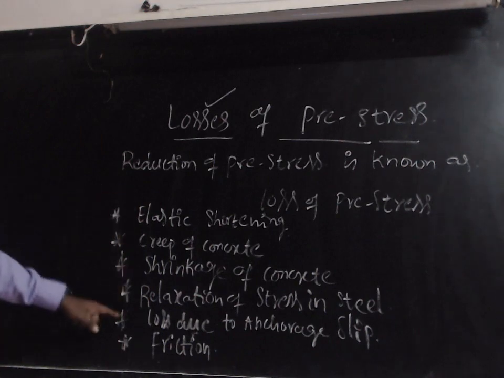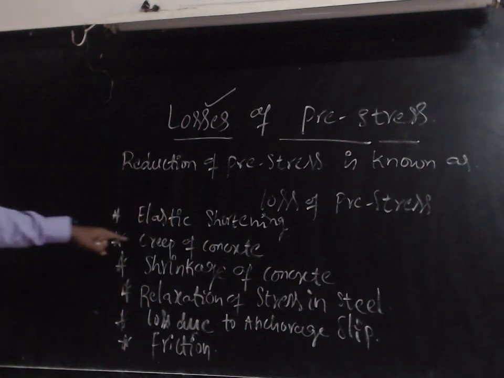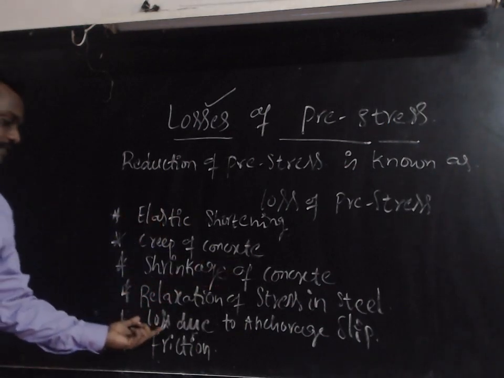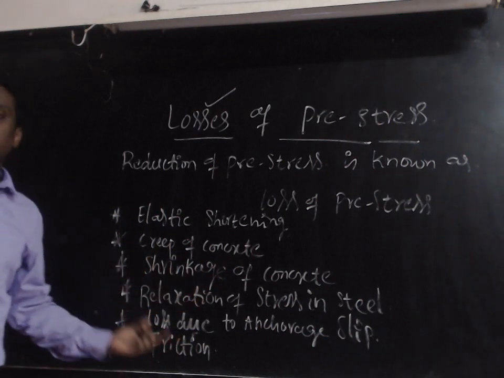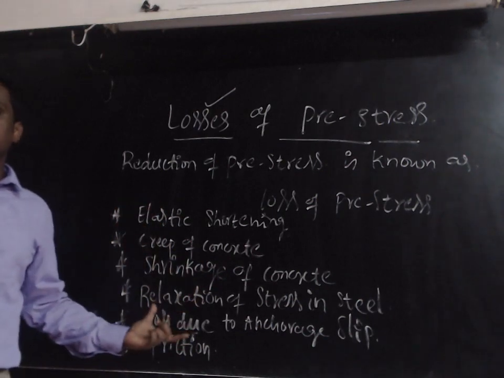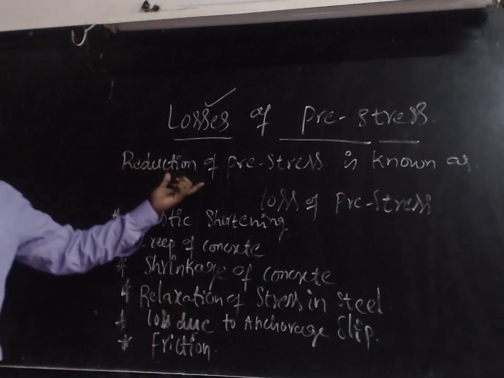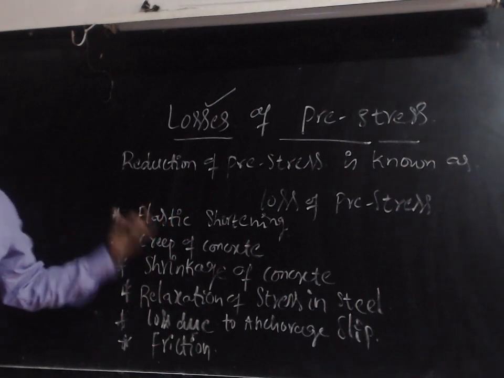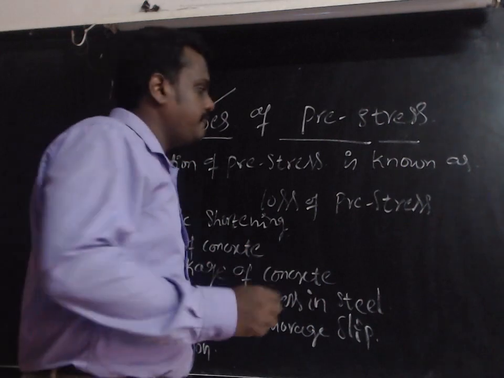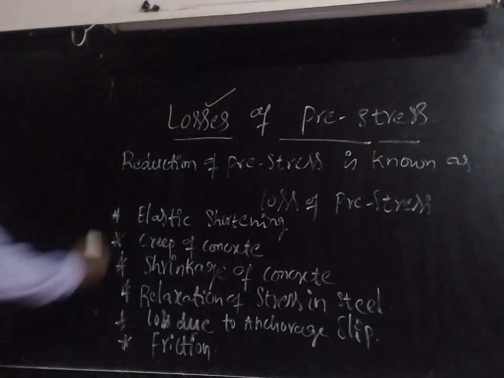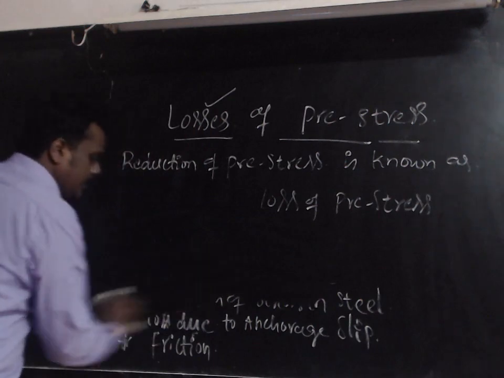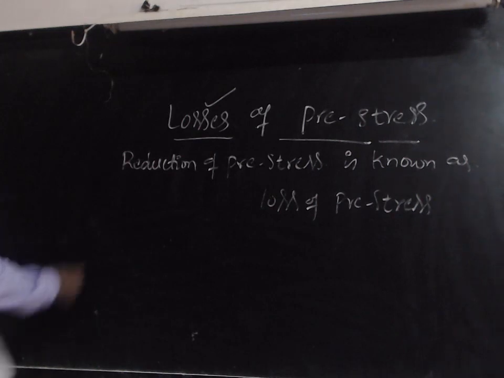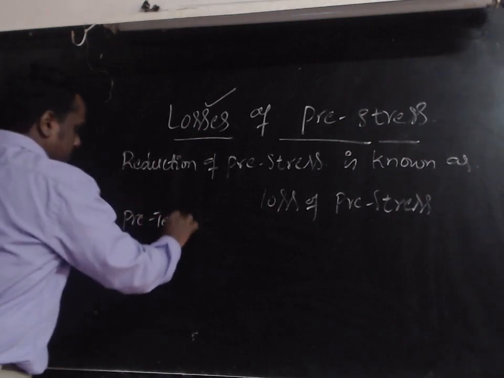So these are the 6 types of losses: elastic shortening, creep of concrete, shrinkage of concrete, relaxation, loss due to anchorage slip, and finally friction. These are the types of losses which occur in pre-stress. Moreover, it is important to know that we have two types of pre-stress, which we already know from the first chapter: pre-tension and post-tension.